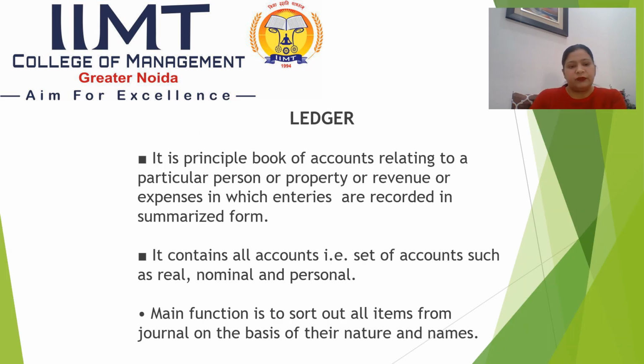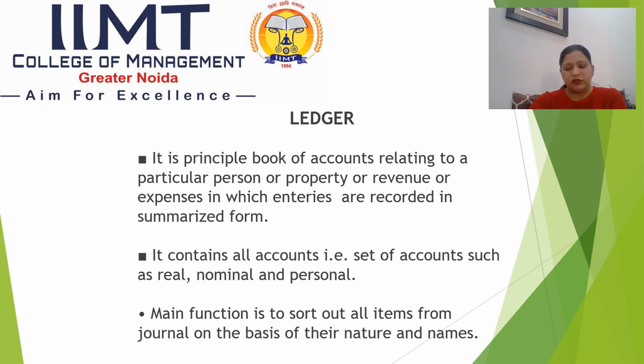Then comes ledger. It is the principal book of accounts relating to a particular person or property or revenue or expenses in which entries are recorded in summarized form. It contains all accounts, that is a set of accounts such as real, nominal, and personal. The main function is to sort out all items from the journal on the basis of their nature and names, which means all the same natured accounts with the same name are posted in the book of ledger.